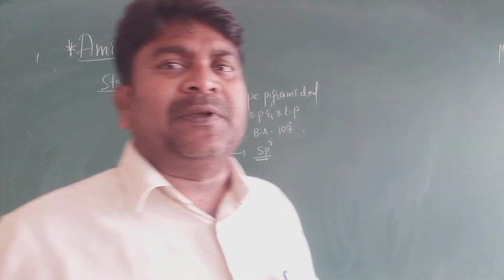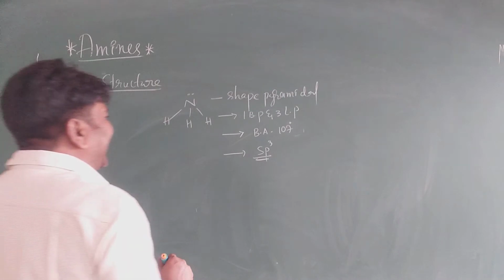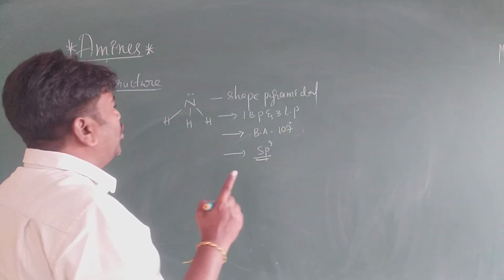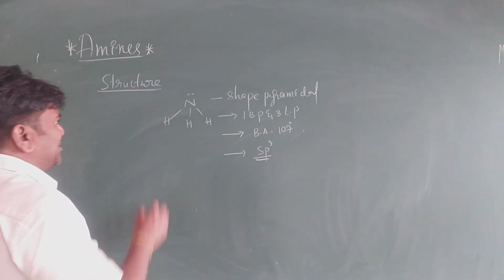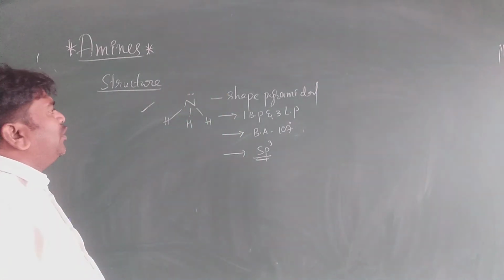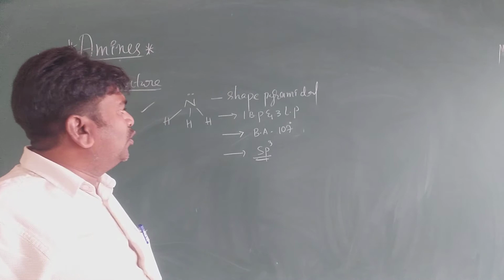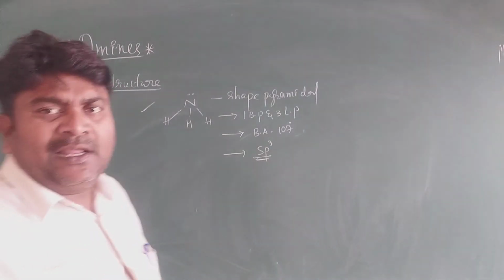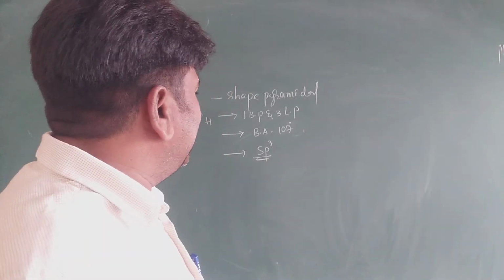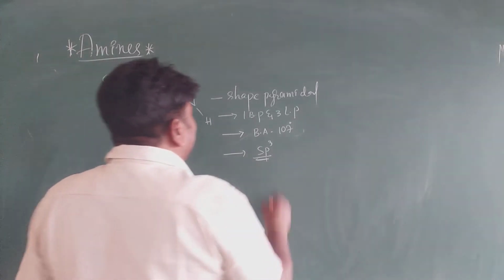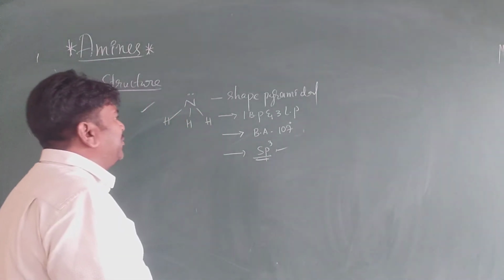Because of this, the bond angle decreases from 109 to 107. Very important. So ammonia has a pyramidal shape, one lone pair, a bond angle of 107 degrees, and undergoes sp3 hybridization.